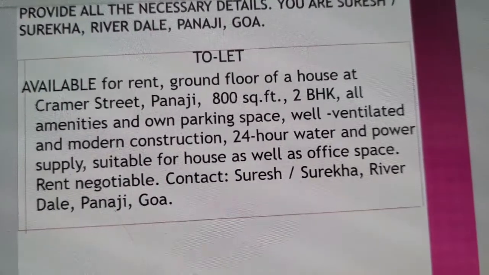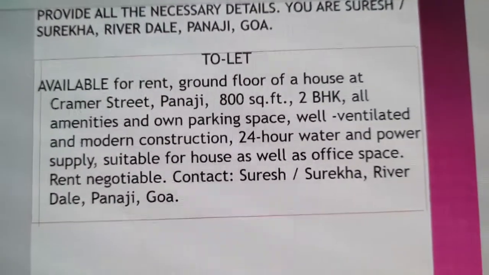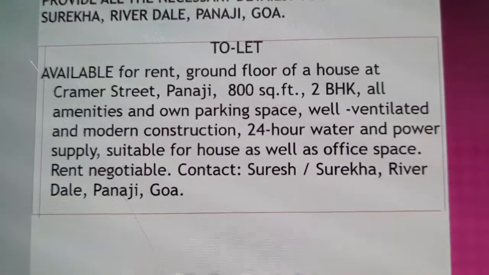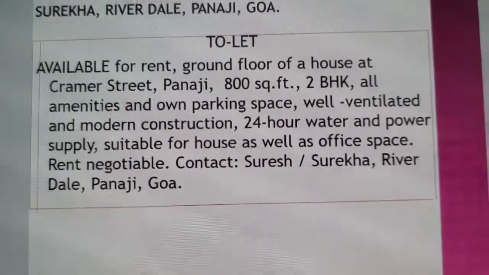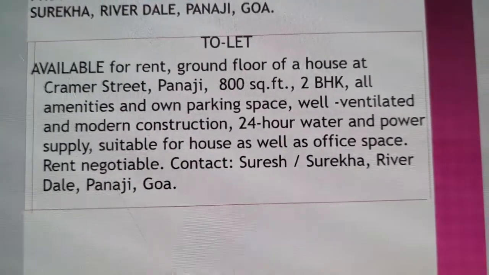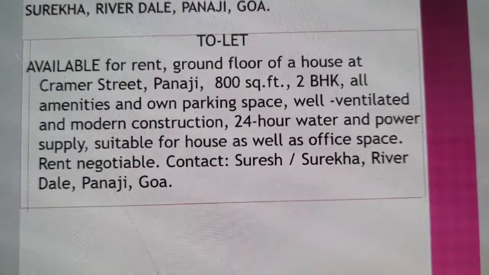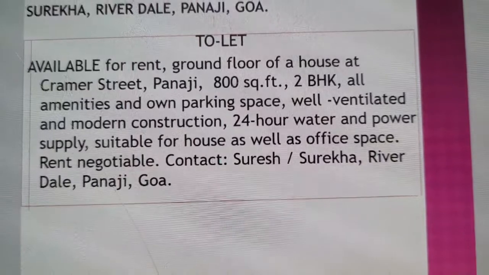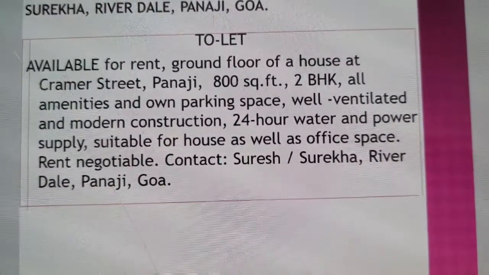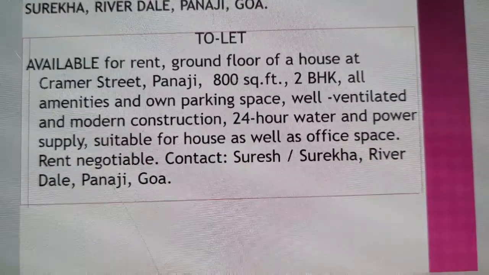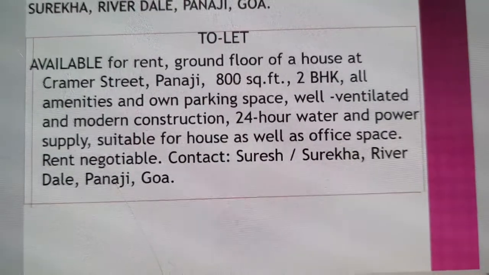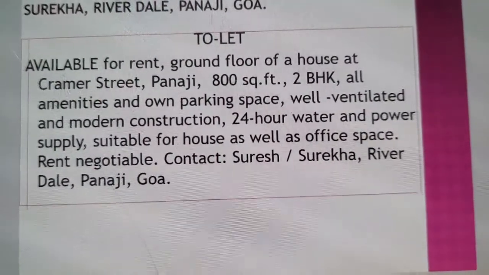You may also write that servant quarters, etc. Well ventilated. In the place of well ventilated, you can mention airy, spacious and modern construction. So these all are the type of accommodation.